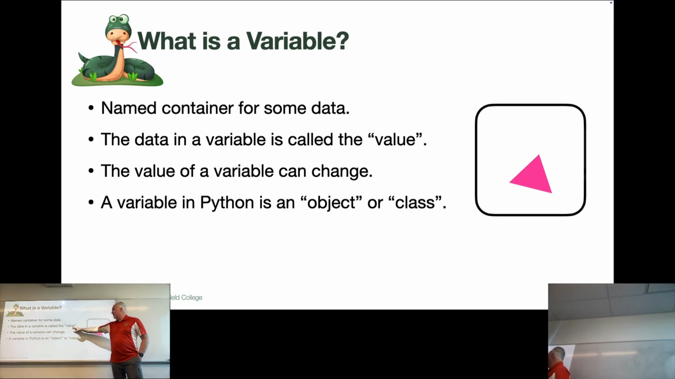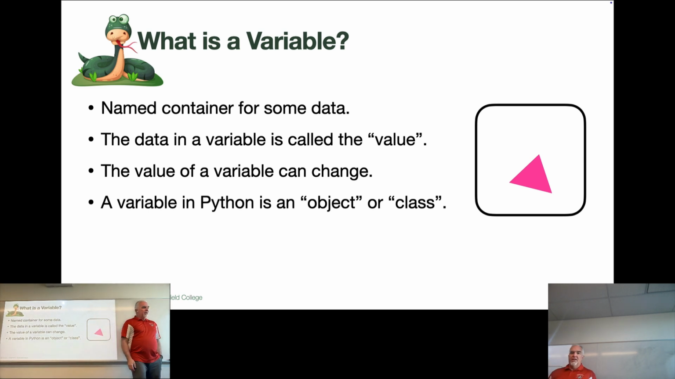Okay, what's inside is referred to as the value. So each container, each variable has both a name and a value. The value of a variable can change. You can't change the name of a variable, but you can change the value. I can take whatever's inside that container out, I can put something else in, or I can add to it.